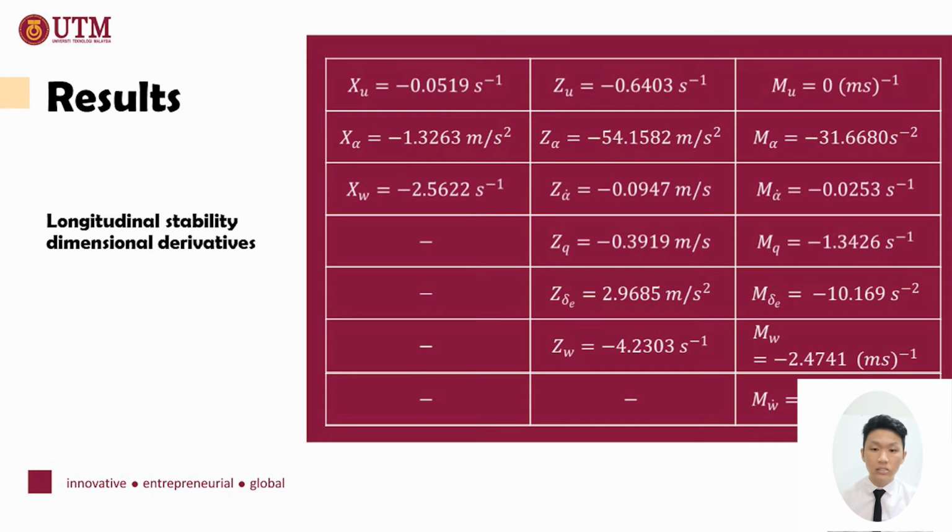Okay, next, let us look into the results. The longitudinal stability dimensional derivatives. There are 16 dimensional derivatives that we obtain, due to the Z-force derivative, X-force derivative, and pitching moment derivative.